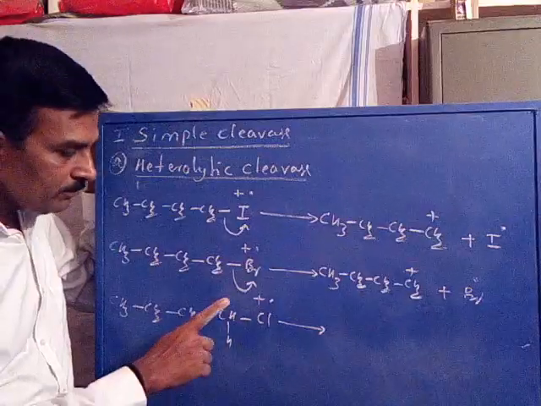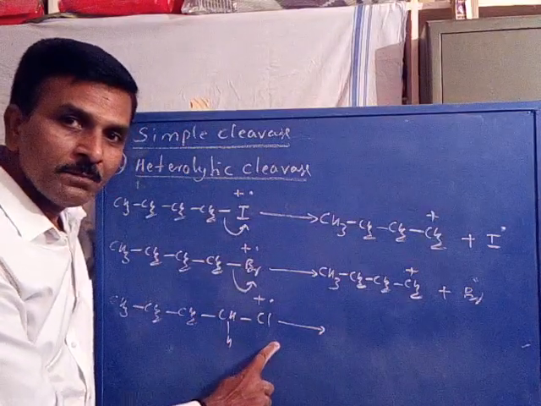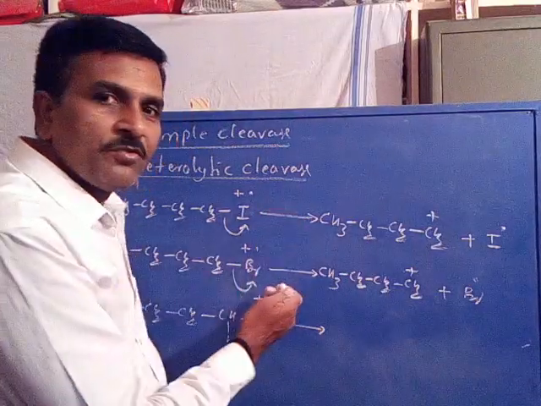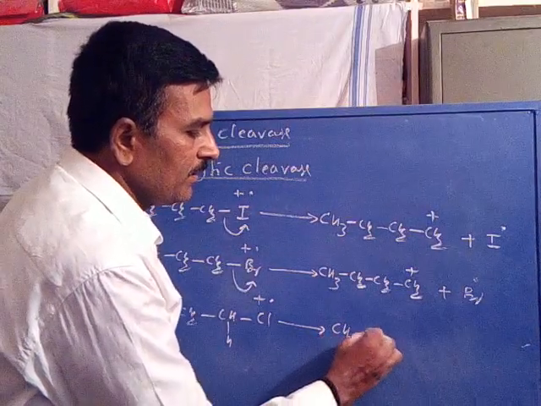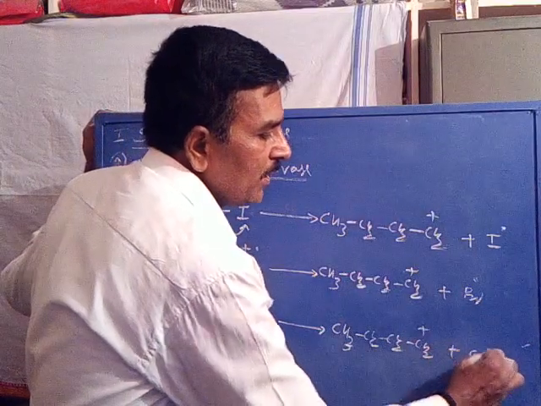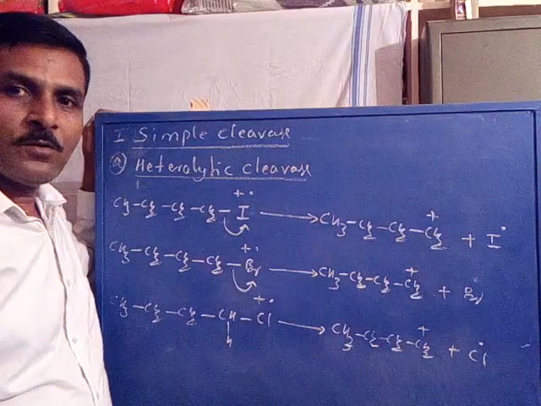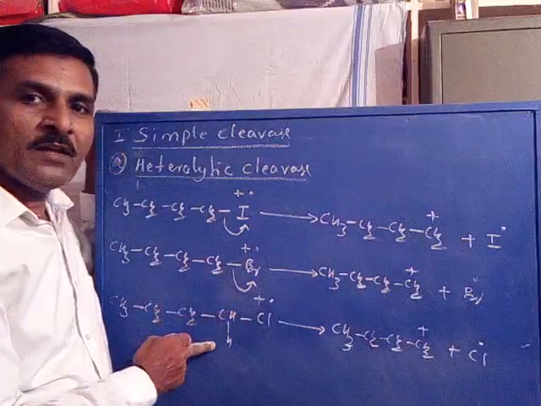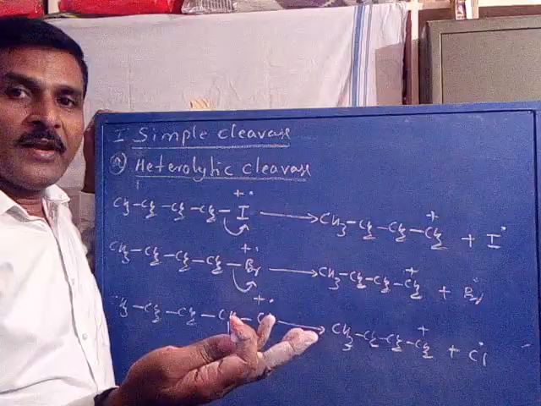Chlorine is also a more electronegative atom, so we would expect, similar to the first two examples, that the chlorine is also cleaved heterolytically, giving the CH3 CH2 CH2 CH2 cation plus chlorine as a radical. This is expected with respect to the first two examples, iodine and bromine. Chlorine is also more electronegative, therefore we would expect it to be cleaved heterolytically.